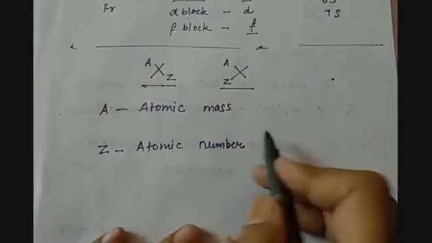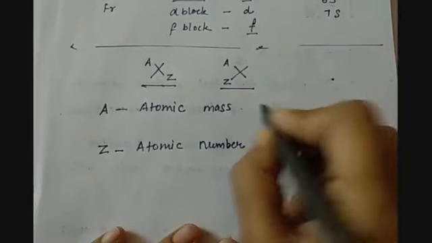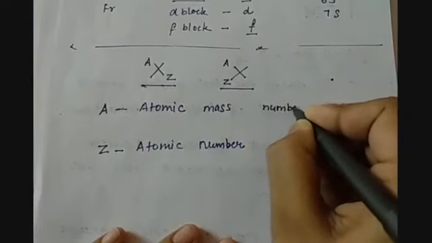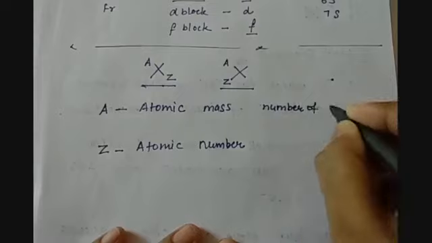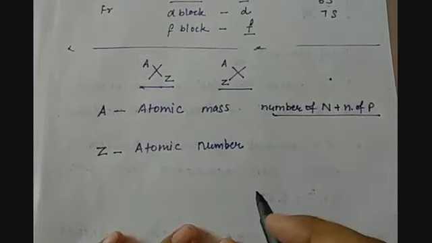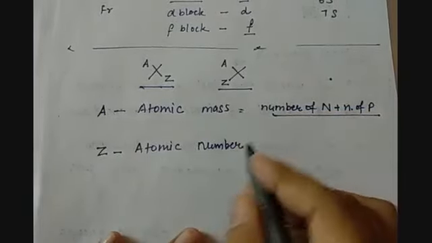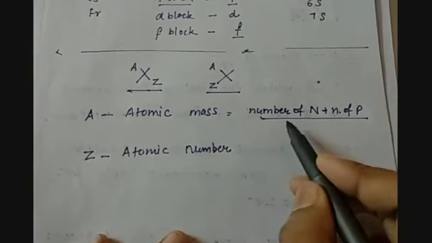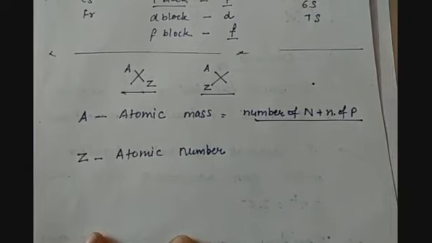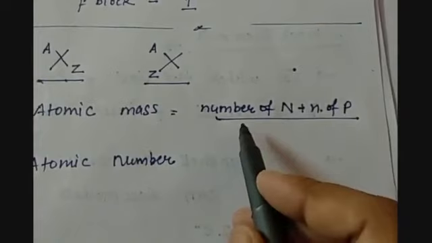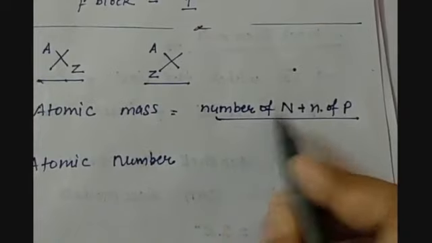Atomic mass is the number of neutrons plus the number of protons. Electrons are neglected here because they have very little mass compared to neutrons and protons.